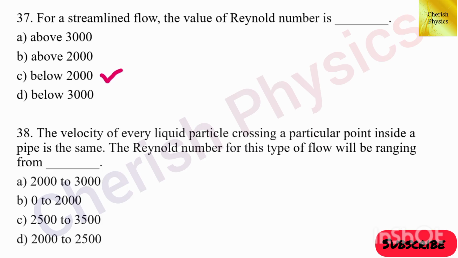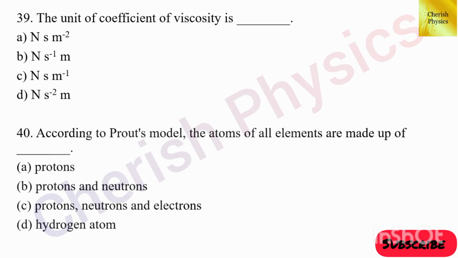38th question. The velocity of every liquid particle crossing a particular point inside a pipe is the same. The Reynolds number for this type of flow will be ranging from dash. The answer is option B, 0 to 2000. 39th question. The unit of coefficient of viscosity is dash. The answer is option A, NSM to the power minus 2.